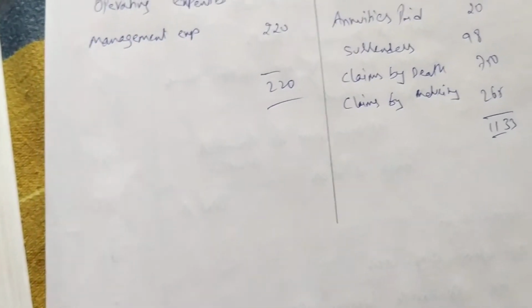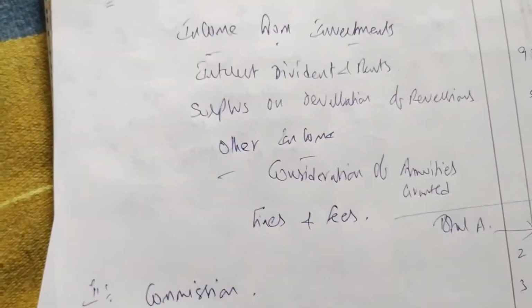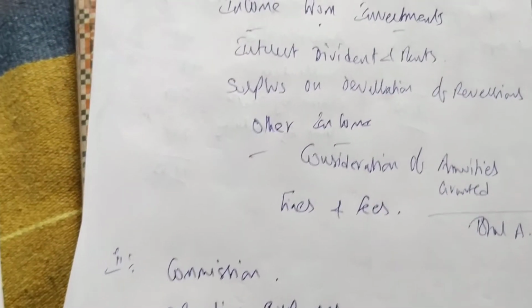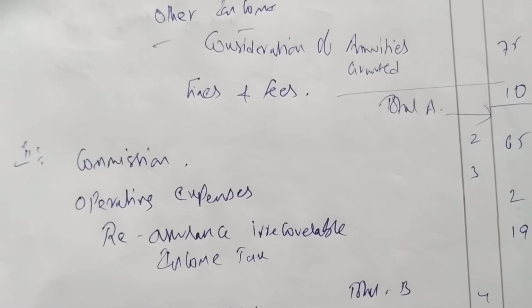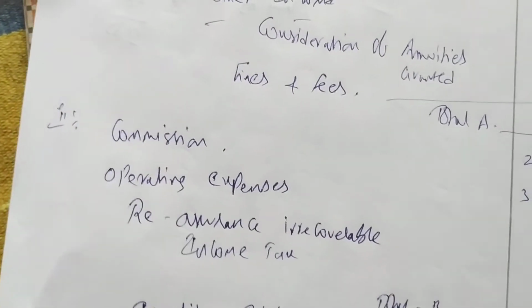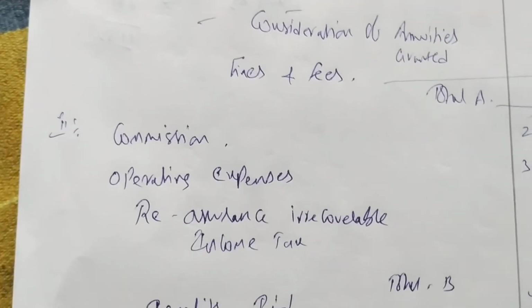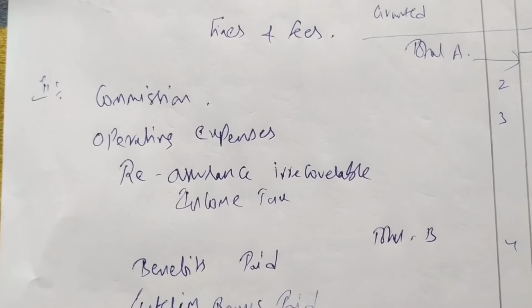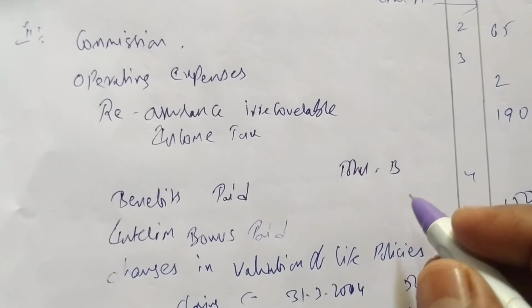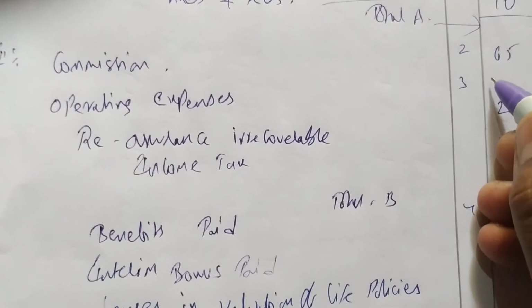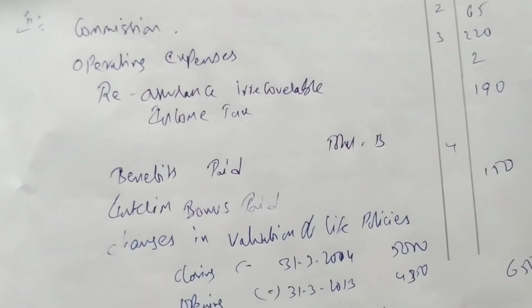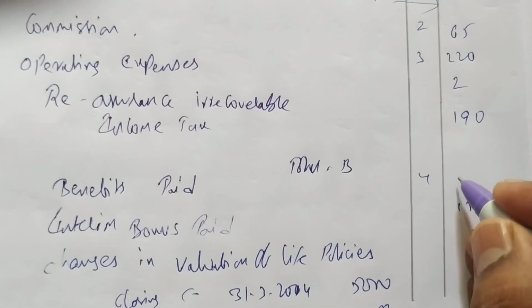Okay, so let me write the commission. How much is it? 65. Done. Next after that, management operating expenses 220, operating expenses, and benefits paid is 1133.